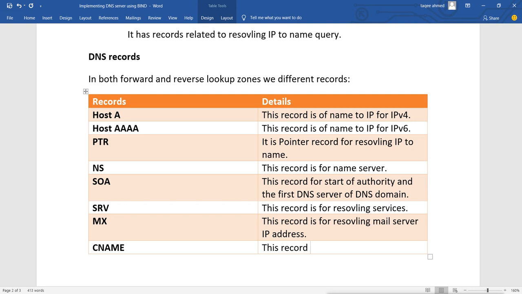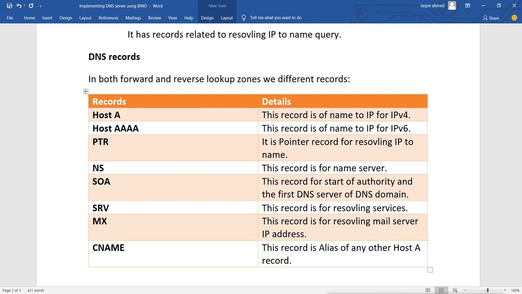This record is an alias of any other host A record. If we want to create multiple aliases, then we use this record as a CNAME. That is called canonical name.